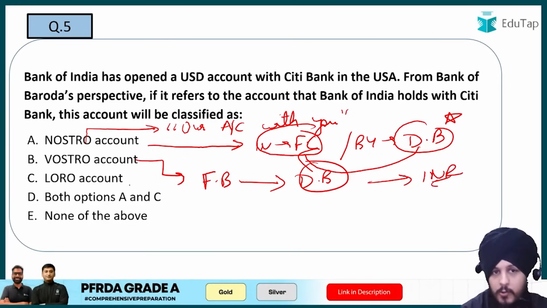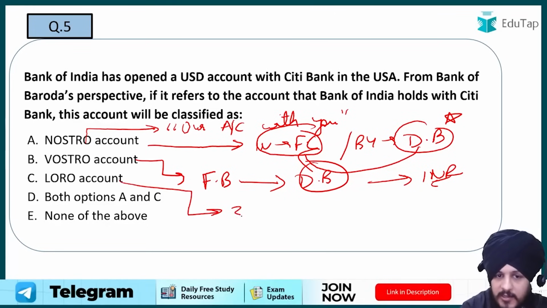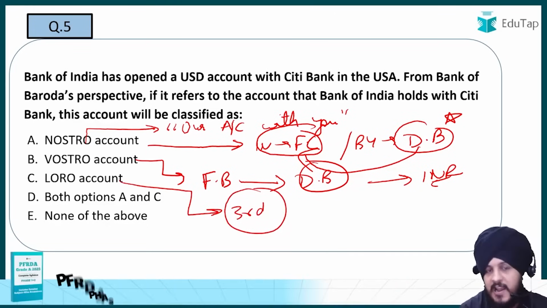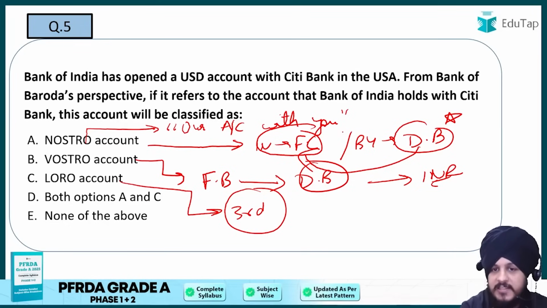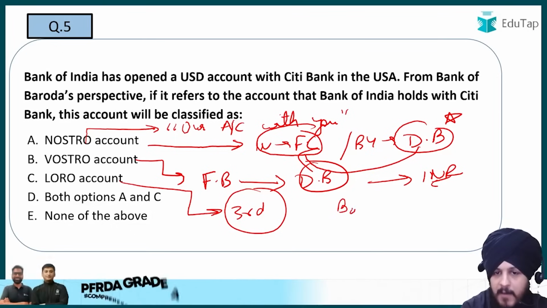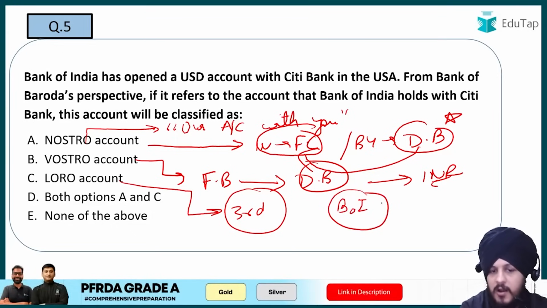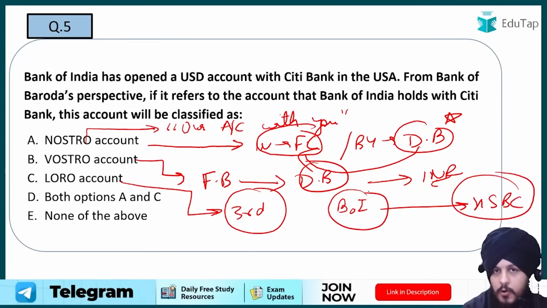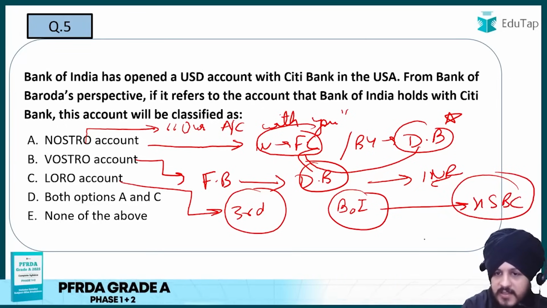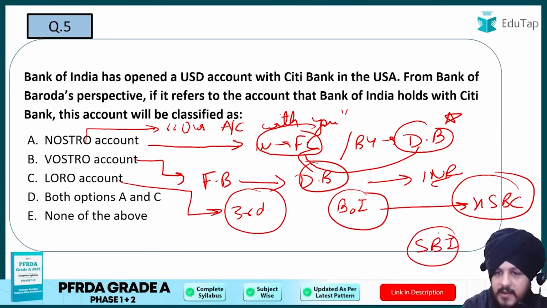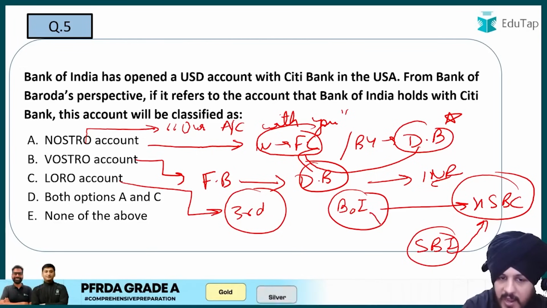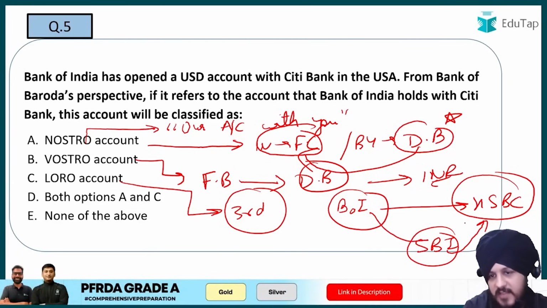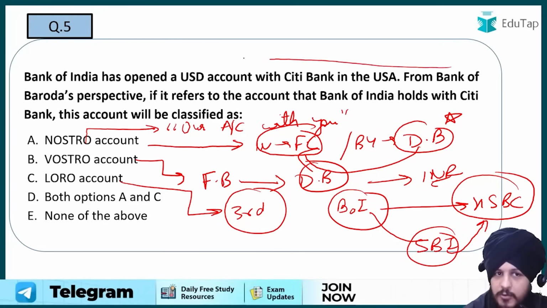If we talk about Loro account, now this is very interesting. In case of Loro account, a third bank is going to be involved, right? So it is generally held by whom? It is held by a third party bank. For example, let us say we have Bank of India, and they want to transact with HSBC. But with HSBC, they do not have any kind of direct account. So what they can do, let us say there is a third bank, for example SBI, right? Now SBI has an account with HSBC. So what can Bank of India do? Bank of India can use the SBI account in order to make this transaction successful. So a similar kind of scenario is happening over here also.